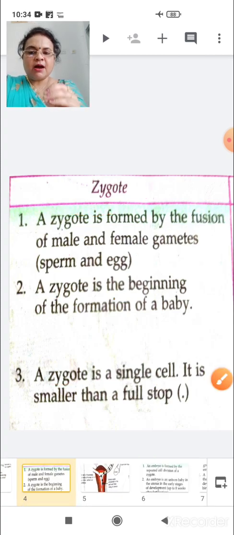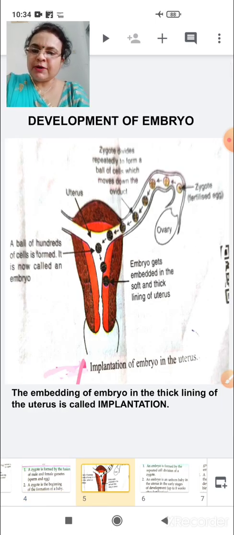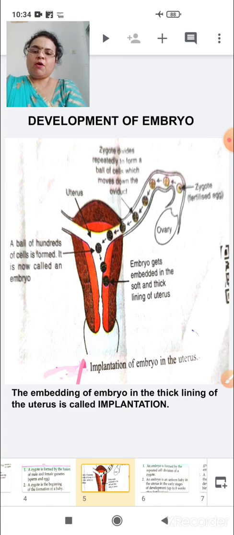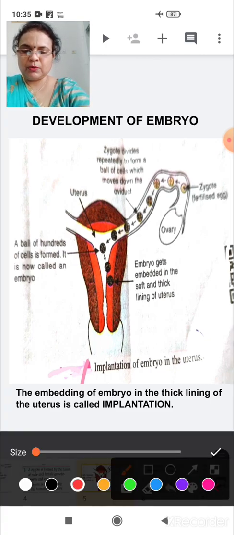What happens after the formation of the zygote in the form of fertilization? The next step after fertilization, after the formation of the zygote, is the development of the zygote. Thousands or millions of cells come together and merge, and the multiple cells become the next step, which is an embryo. What is that? Embryo. Okay.